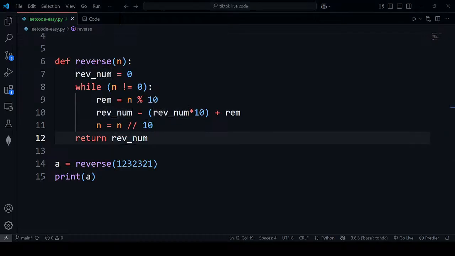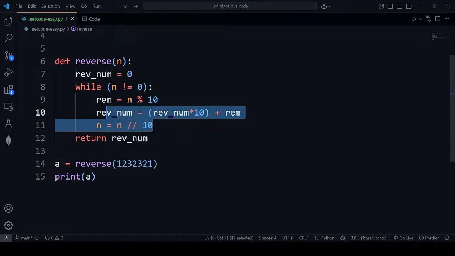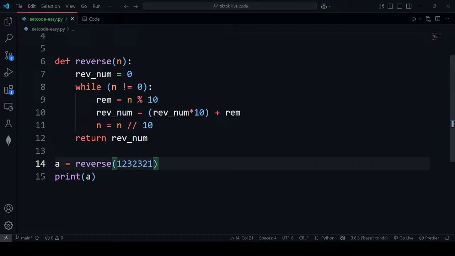Big O log n would be the time complexity, because we are taking a chunk of it in every loop. We don't need to check this entire number every time, right? So we are just minimizing the length of the integer. In every loop, the length of this integer is decreasing. So the graph would be like this. It should be like the log.